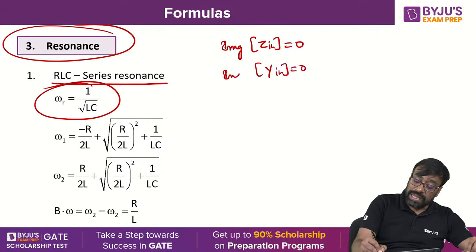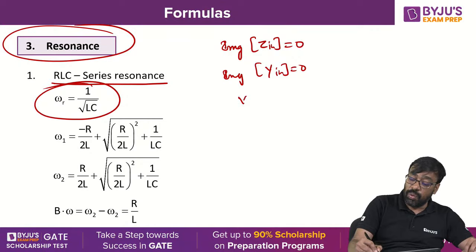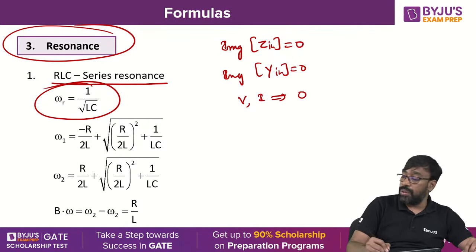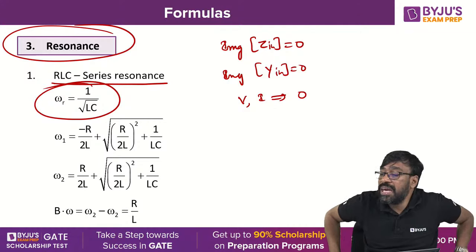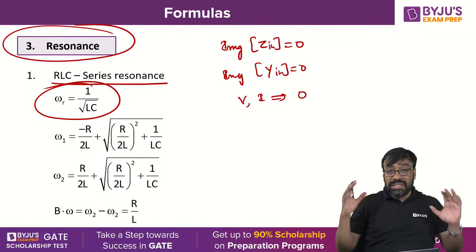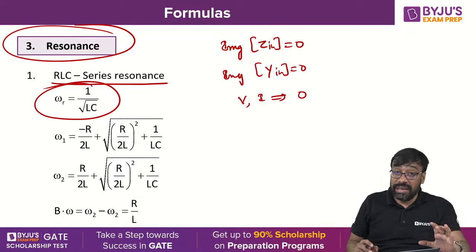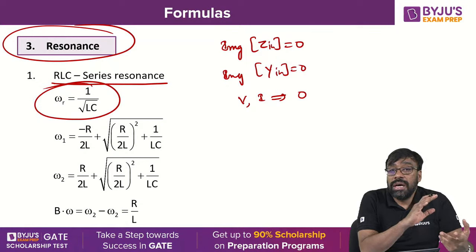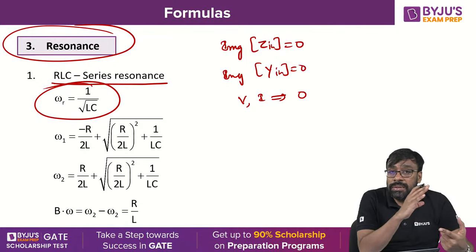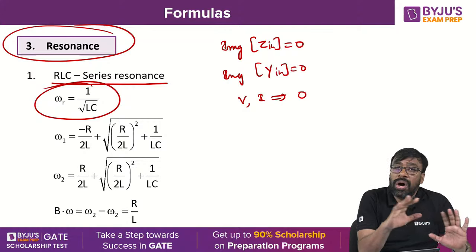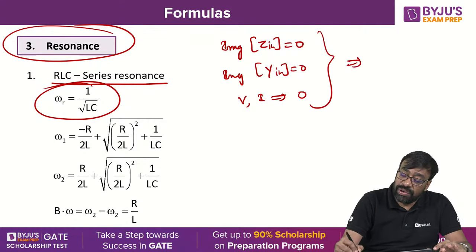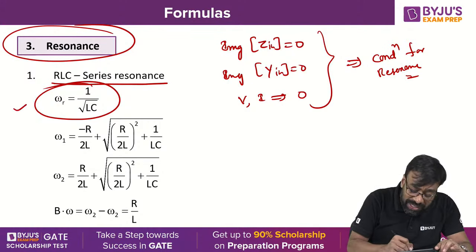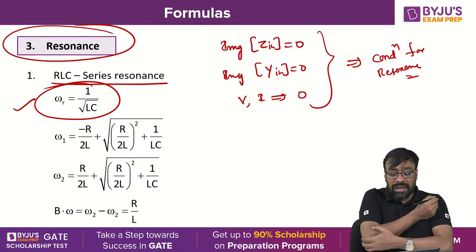The phase angle difference between the voltage and current is 0. Yes or no, all of you? The phase angle difference between voltage and current phasors is 0. The power factor must be unity. Unity power factor, phase angle difference between voltage and current is 0. The imaginary part of input impedance is 0. The imaginary part of input admittance is 0. All are conditions for resonance. Yes or no, all of you? The resonant frequency formula for RLC series resonance is 1 by root LC.